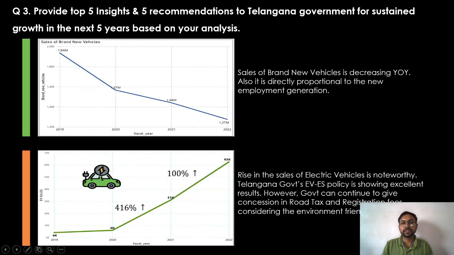My next point is sales of brand new vehicles is decreasing year on year. Also, it is directly proportional to the new employment generation. The next point is about electric vehicles. As I said earlier, rise in the sales of electric vehicles is noteworthy due to EVES policy. However, government can continue to give concession in road tax and registration fees considering the environment friendly nature of EVs.